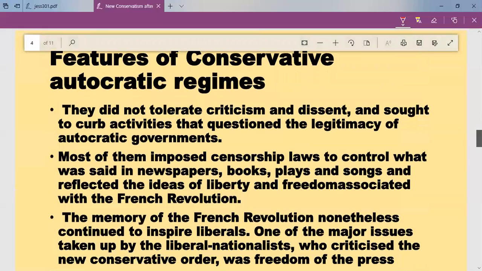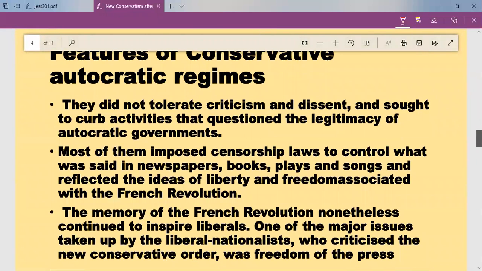Now, what were these rulers doing? What were the features of conservative regimes? Regime means rule. They did not tolerate criticism. They did not allow criticism. They never allowed others to criticize them. Criticism and dissent. Dissent means disobeying.